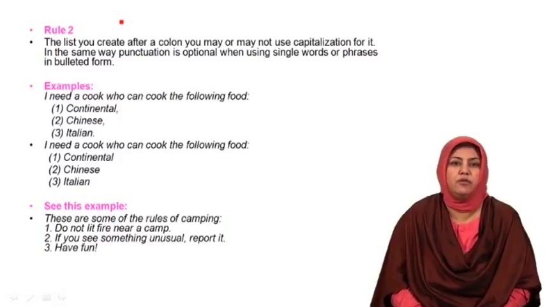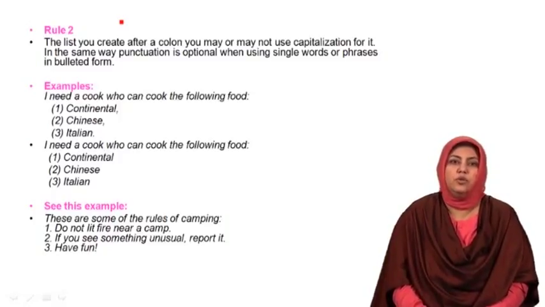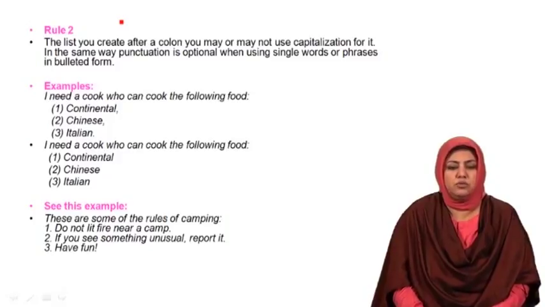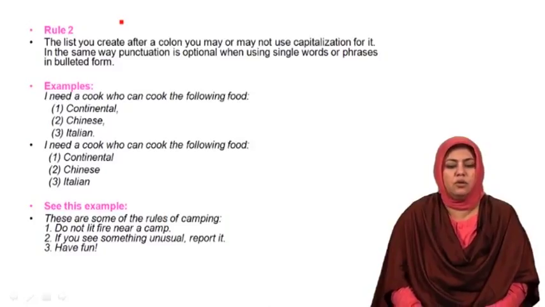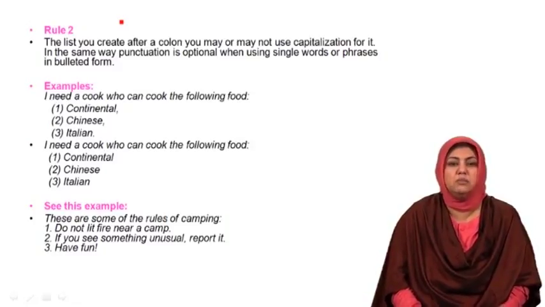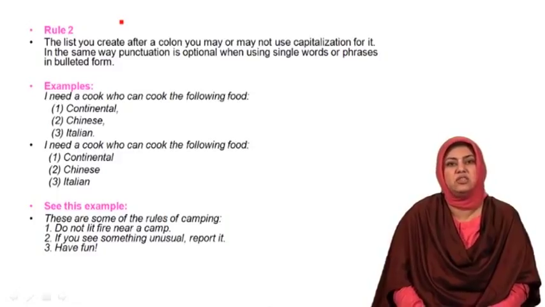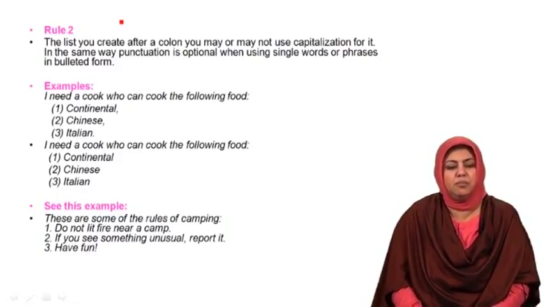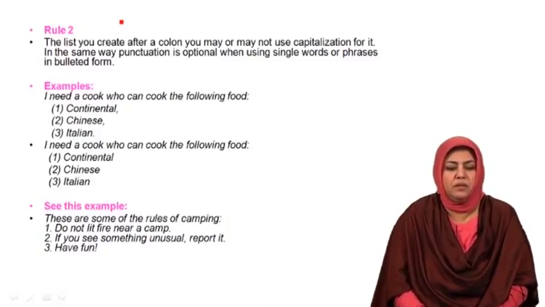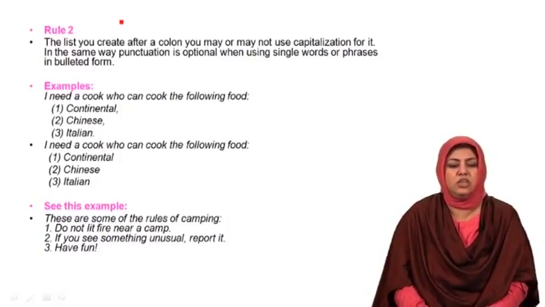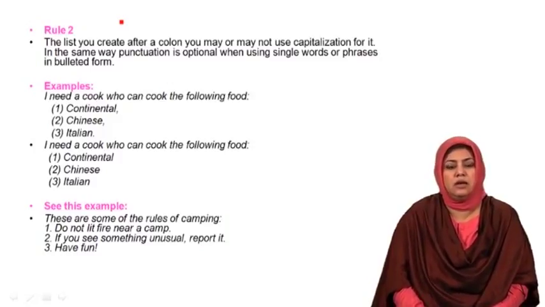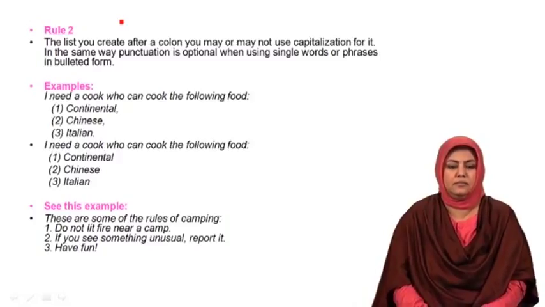In the same way, I for Italian is capitalized, which means that not only after a colon you can use punctuation as your option, but also you can use capitalization as an option. In this example, both punctuation and capitalization are used as options, because you can notice the use of commas after continental and Chinese, and you can also notice the use of a full stop at the end of the last word, that is Italian.